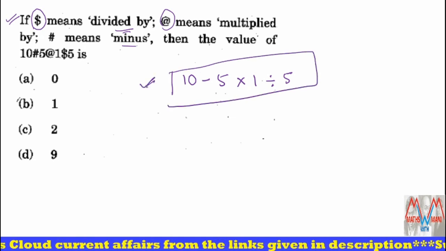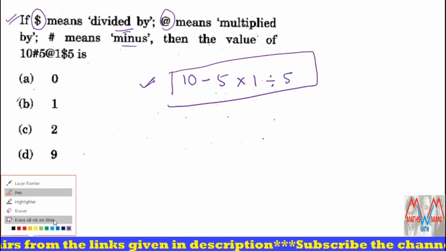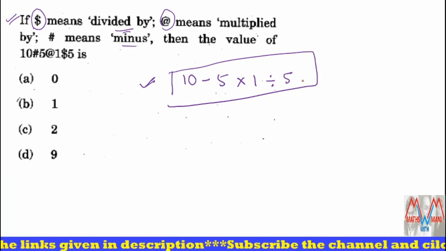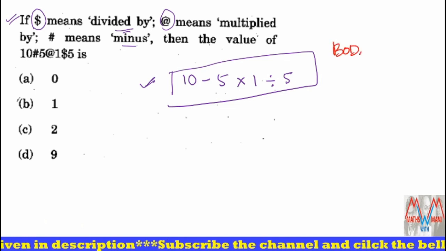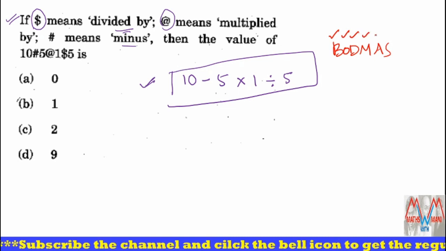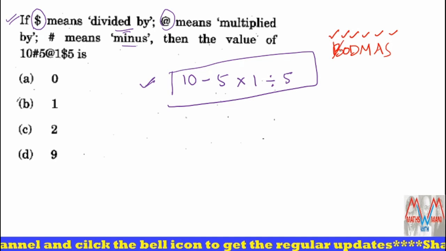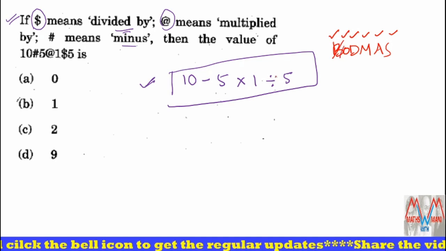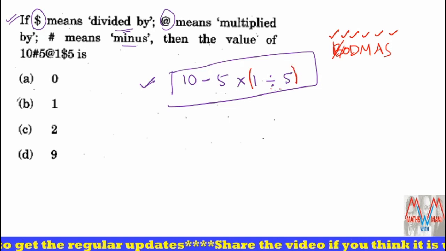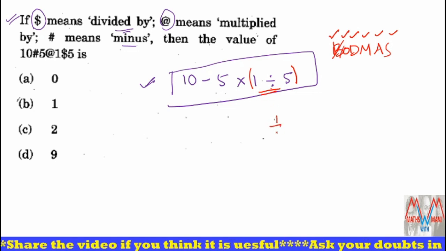For these types of questions, many people got many different answers. Why? Because they don't apply the rule of BODMAS. You have to apply the BODMAS rule, then only you will get the correct answer. Bracket, of, division, multiplication, addition and subtraction. Here there is no bracket and no of. Next is division. Where is division? Here. So put the numbers on the left and right side of the division in a bracket. I first have to calculate 1 divided by 5, which is 1 by 5.